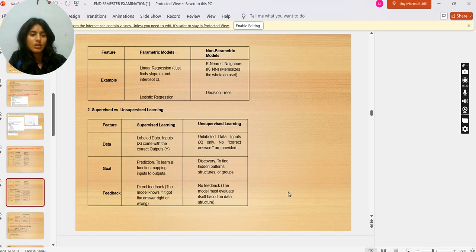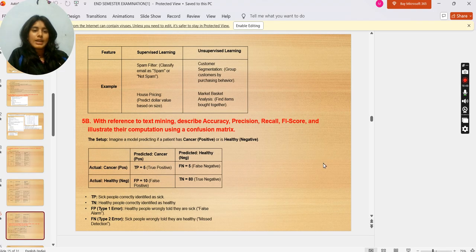Feedback in supervised learning is direct feedback. The model knows if it got the answer right or wrong. And there is no feedback in unsupervised learning. The model must evaluate itself based on the data structure. Examples of supervised learning: spam filter, classify email as spam or not spam; house pricing, predict dollar value based on size. Unsupervised learning examples: customer segmentation, group customers by purchasing behavior; market basket analysis, find items bought together.